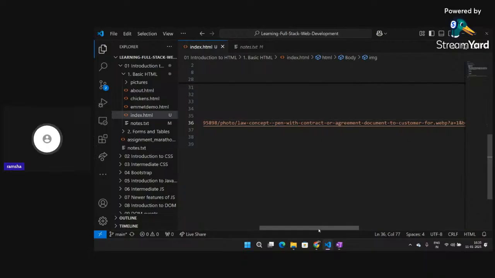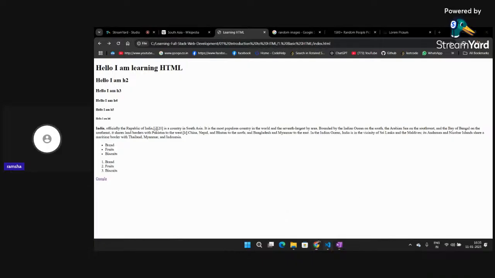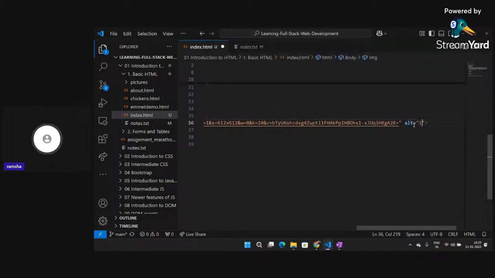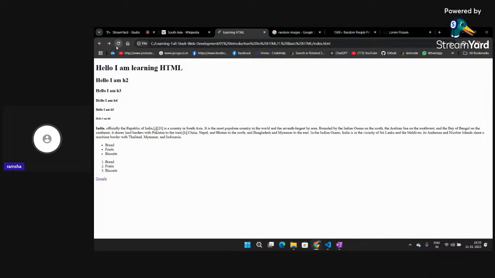So in all these cases, suppose there are network connectivity issues or anything, what we do is we write inside the alt tag that there was something in this portion which is not right now getting displayed. You might have also seen that. So if I write here image.png, for example, I go back, click on refresh. So you can see it's now saying that there was something here named image.png which is not getting displayed for some reason.